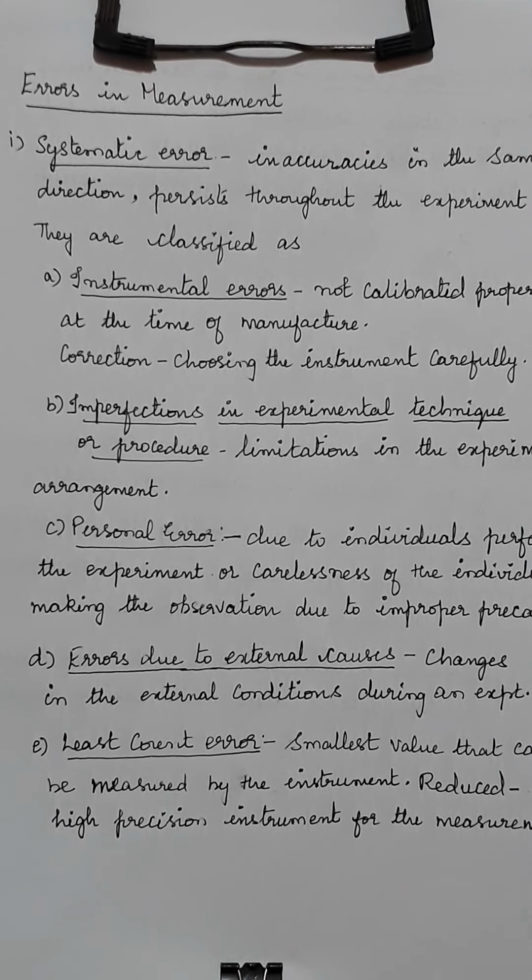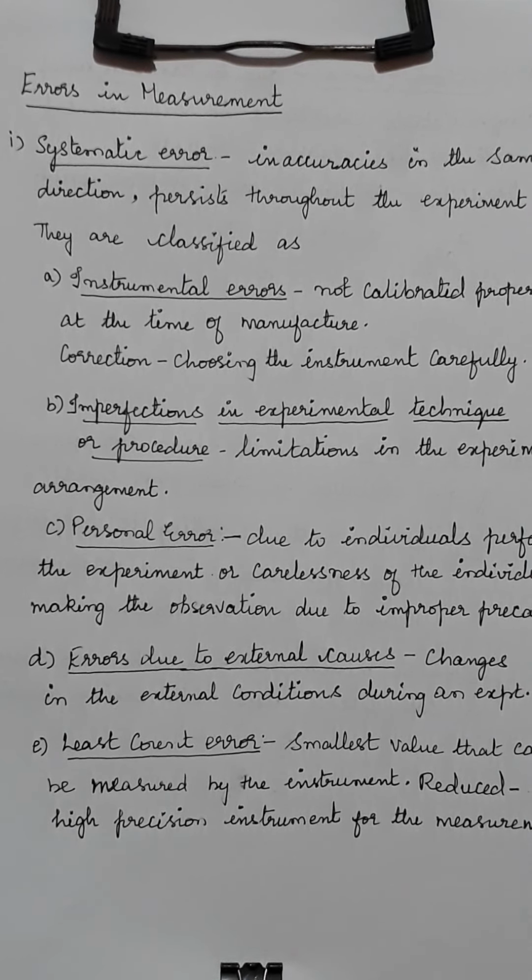Then errors due to external causes. This is due to the other conditions which prevail outside when you are performing an experiment. Suppose there are some experiments which depend on temperature. Then only at a normal temperature should you do that experiment. If you do it either in a cold condition or in a hot condition, its result may vary. That kind of error is called error due to external causes.